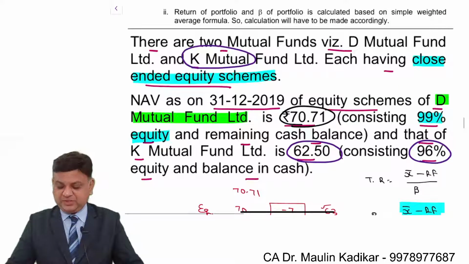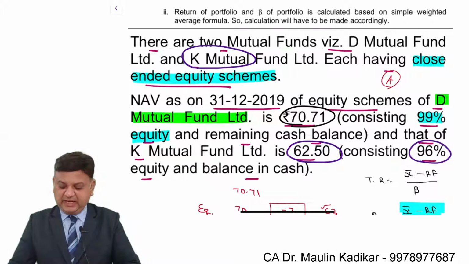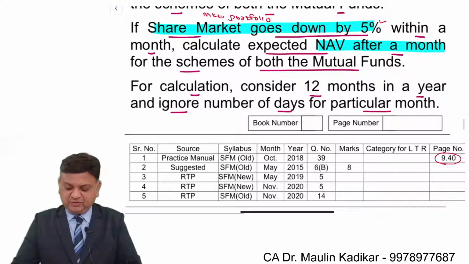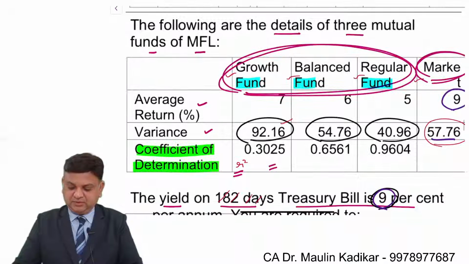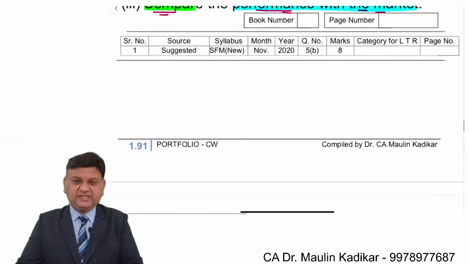This is a very good question. Application of the Treynor ratio, Sharpe ratio, and based on that, we are making the calculation of what will be the change in the return. Again, it is a practice question, but just see that all the securities are having negative answers. So surprising, but asked in recent examination, so I have included it.